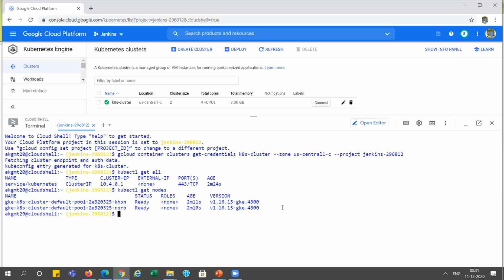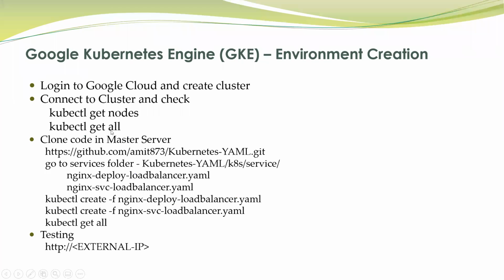In AWS, we need to follow multiple steps, and in the next video I will show how to create a cluster in AWS. So our cluster is ready. Go back to that, right? Now we need to deploy the application over there. So we need some files, right?